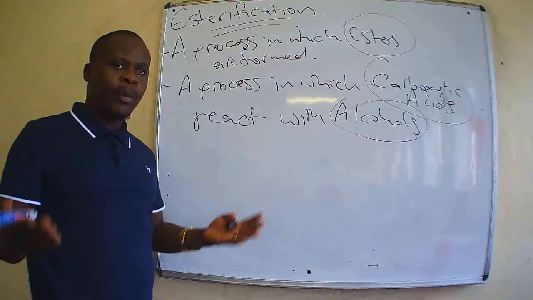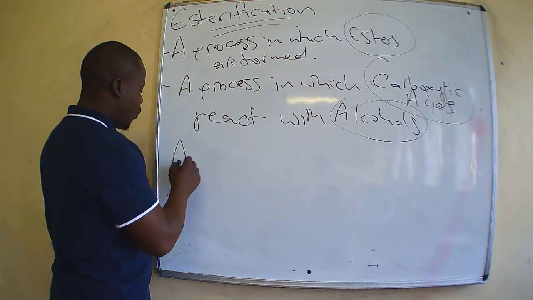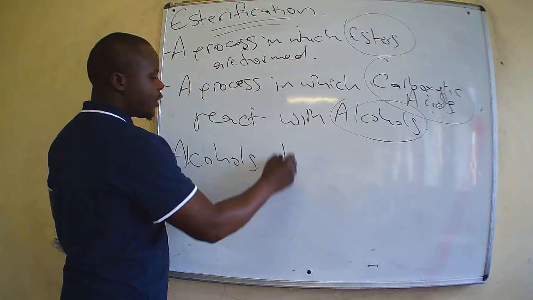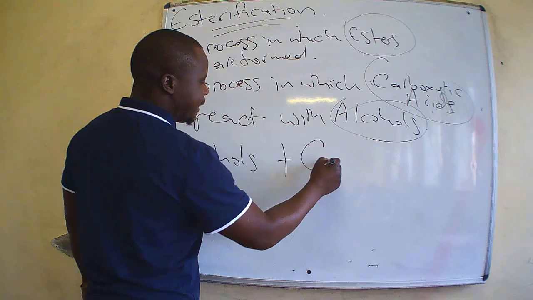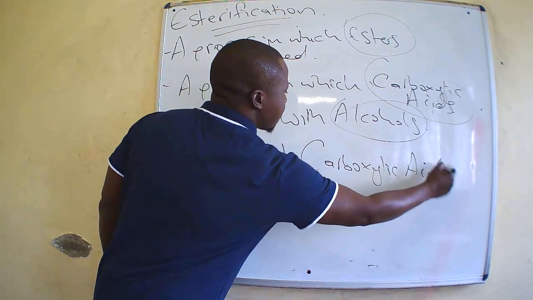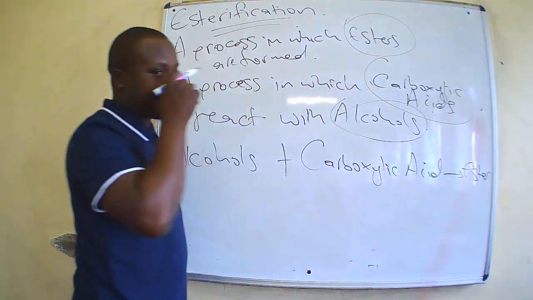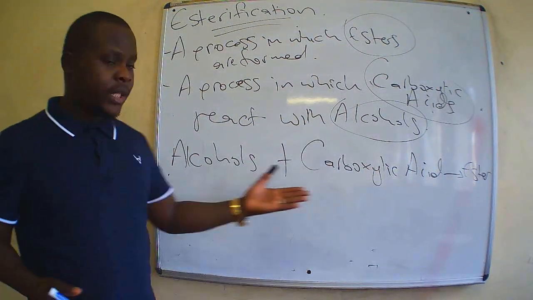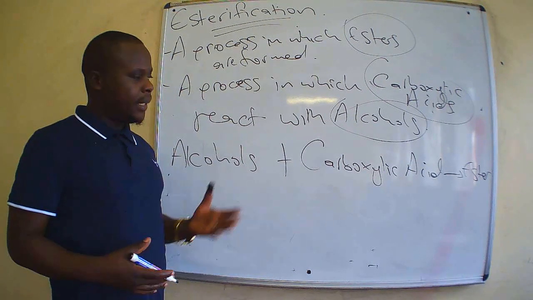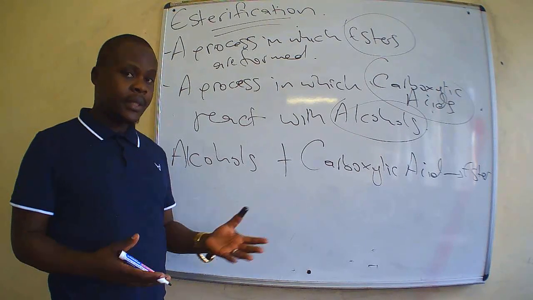So we have kind of a model here in this case whereby for us to make an ester, we need alcohols. Alcohols are added to carboxylic acids, and then we get an ester. So this is kind of like an equation in which we are saying that alcohols must be added to carboxylic acids for us to get what are called esters.